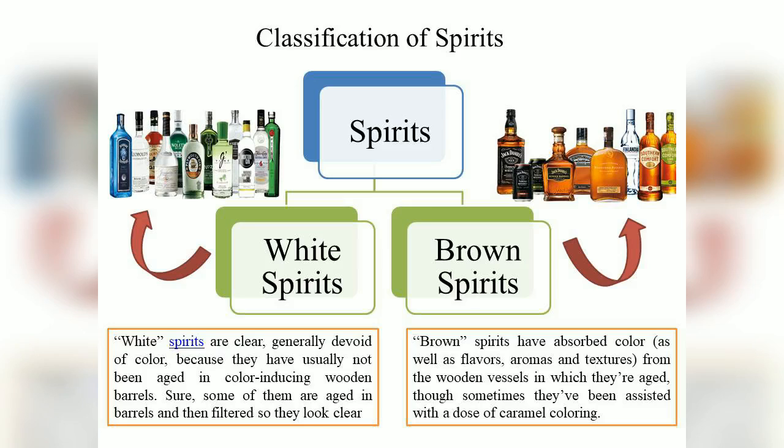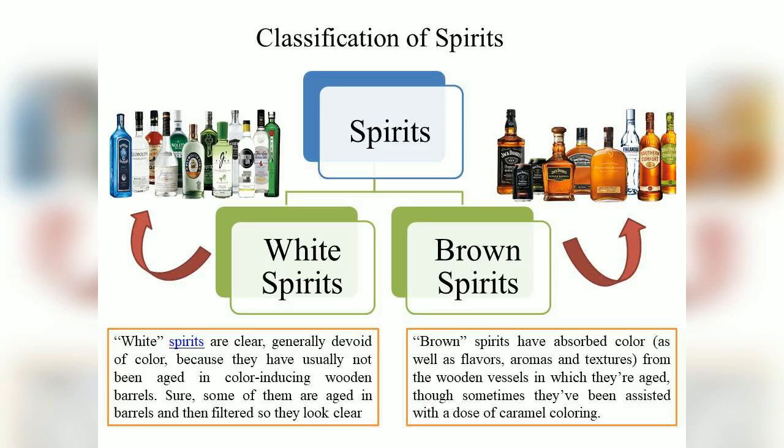So sometimes some of the spirits are given a dose of caramel just for the purpose of coloring. Under your brown spirits, you will have your whiskey, you'll have your rum, you will have your brandy. These all fall under your brown spirits.